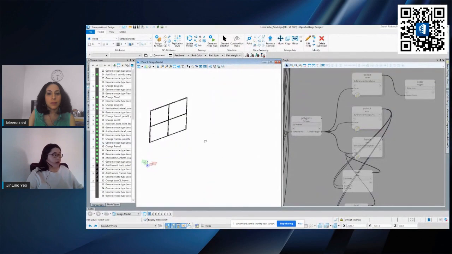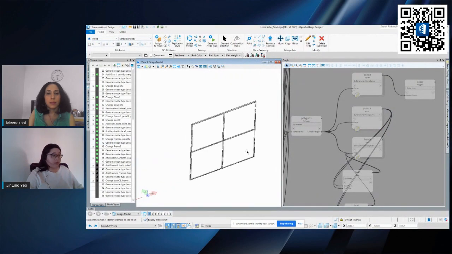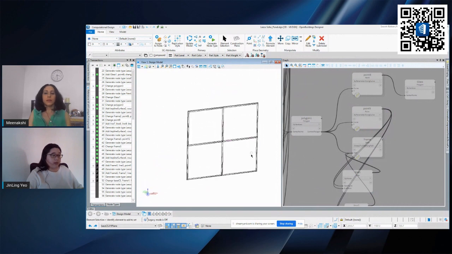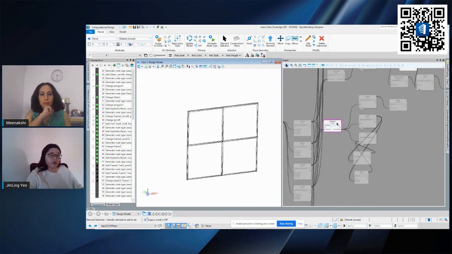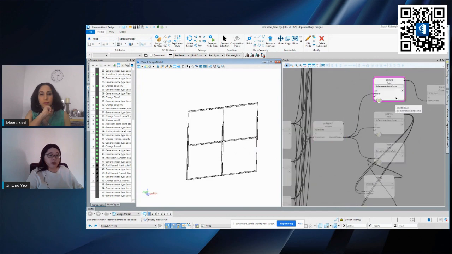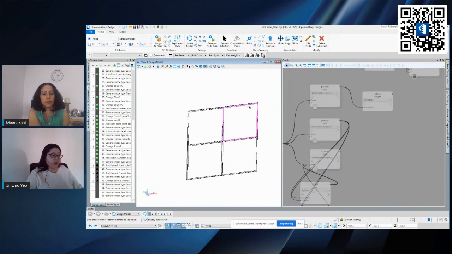Okay, so first of all, I will have this panel already created in a separate file. For this panel, I have created three different options so that I can explore the different types of facade that I want to place on my building. Okay, so this is the first one. Same thing, the same process of creating a polygon, placing some points for control, then extruding it to a frame. After I do that, I can generate it into one of the nodes.